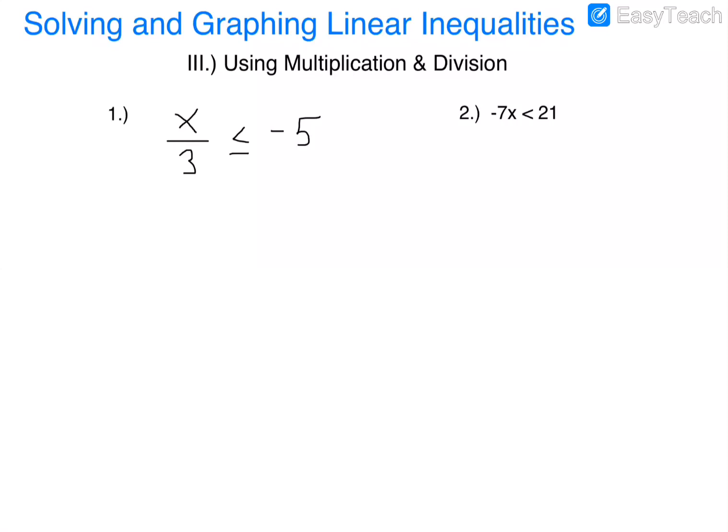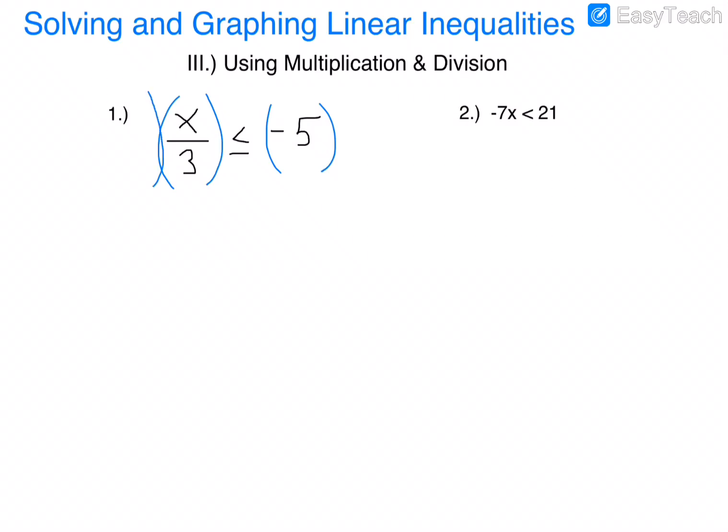So for number 1, to get that x by itself, it's being divided by 3. So what we're going to do is multiply both sides by 3 to get rid of this 3 in the bottom. So we put both sides in parentheses. Don't forget, both sides in parentheses.